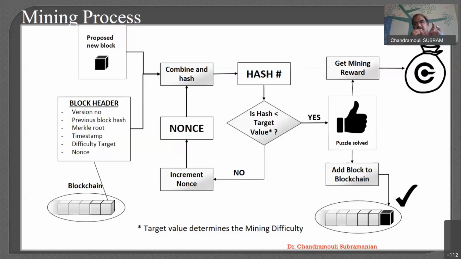Now here is the thing: the new block's hash should be lesser than a target hash. The target hash is given by the algorithm. So how will you make the new hash lesser than the target hash? There is something called a random number, the nonce, within my block. I keep on changing my nonce, or I can even change the transaction. The timestamp also gets changed, because every second the clock keeps ticking. So I keep creating a new hash until my new hash value is lesser than the target value. The moment I reach that, I'm allowed to add my block into the already existing blockchain.